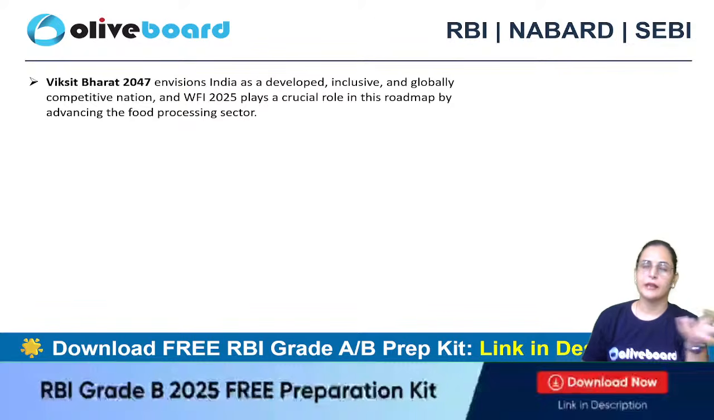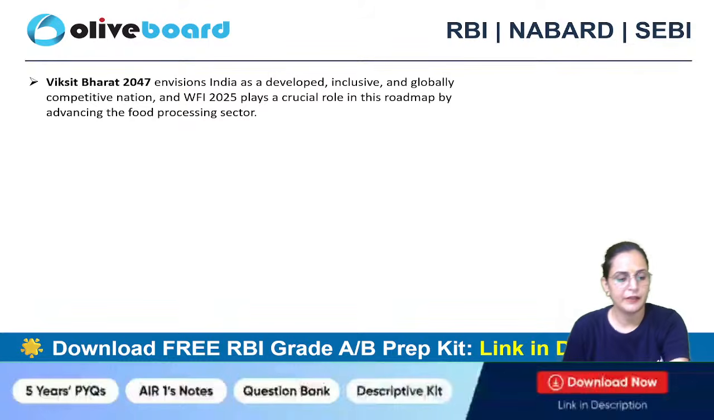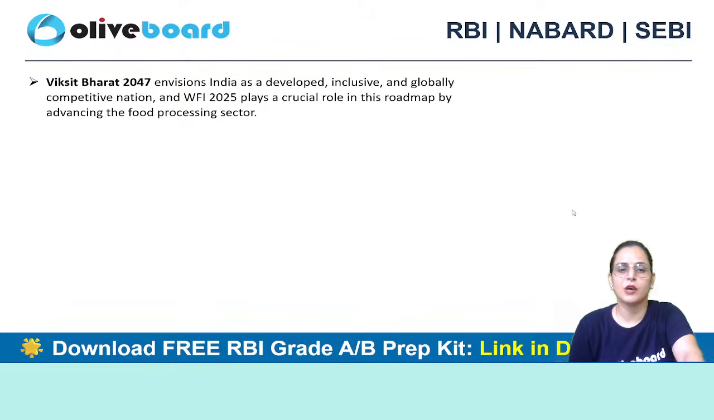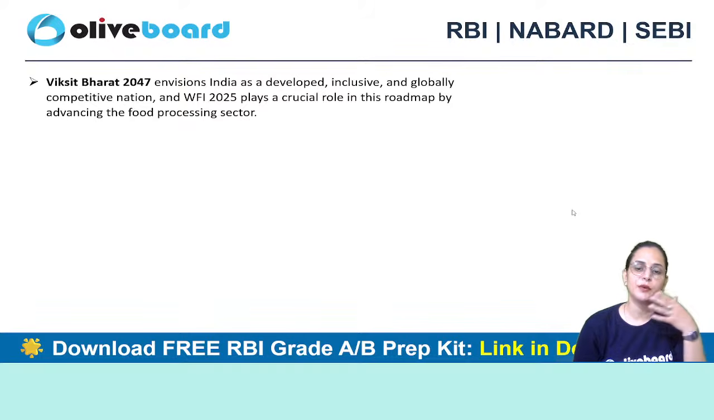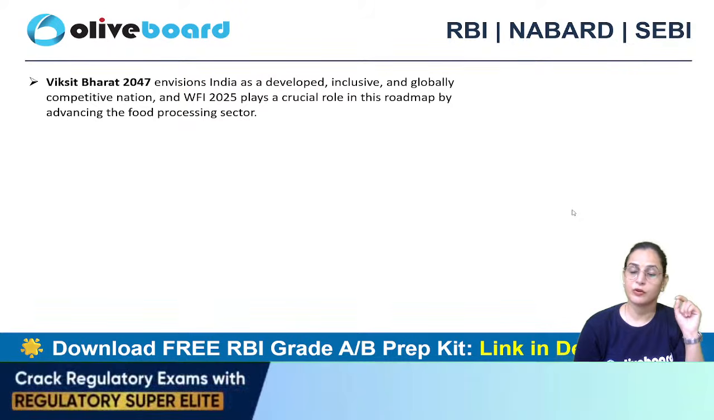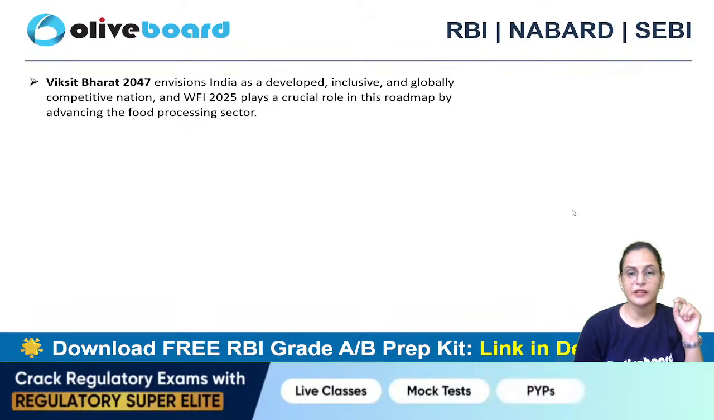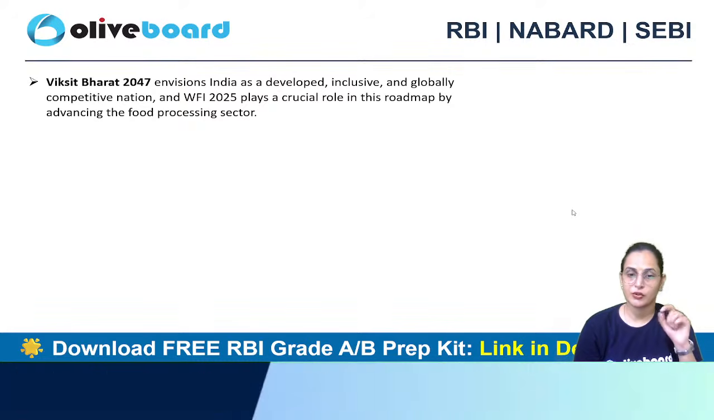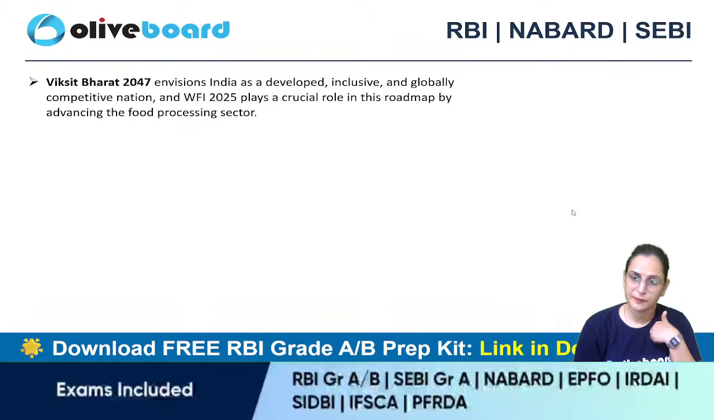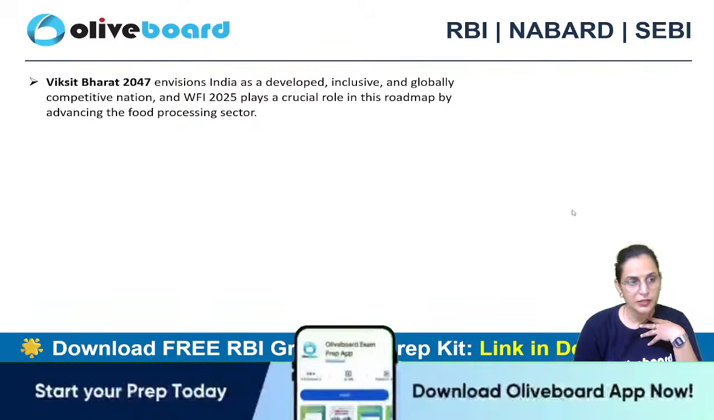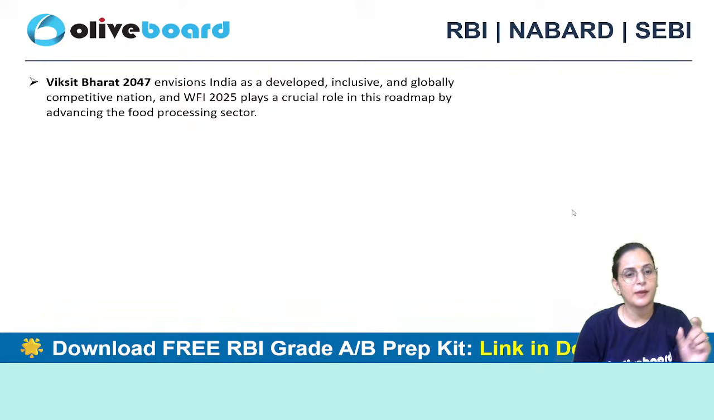Another important point you should be aware of is that we are targeting to become Viksit Bharat by 2047, and that's why all these events are organized. That's one of the reasons for having all these events and initiatives, so that the maximum number of countries come and participate in the different events happening in our country. Viksit Bharat 2047 envisions India as a developed, inclusive, and globally competitive nation.